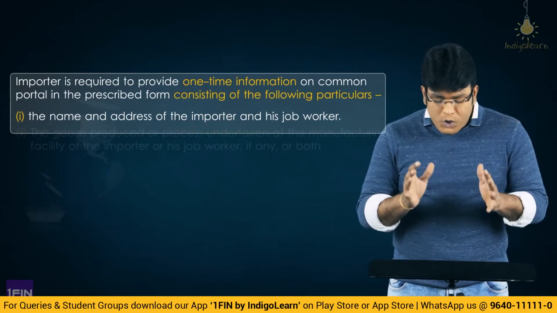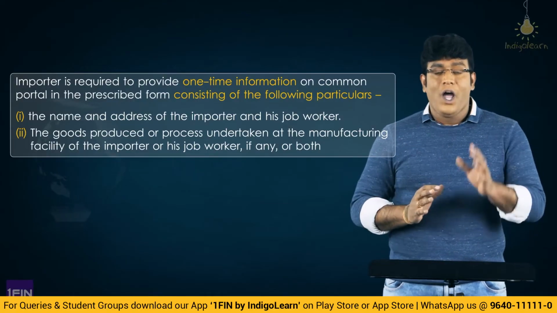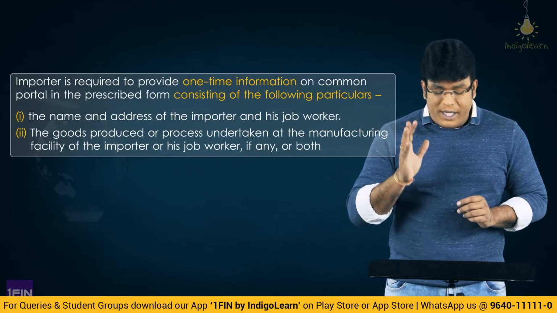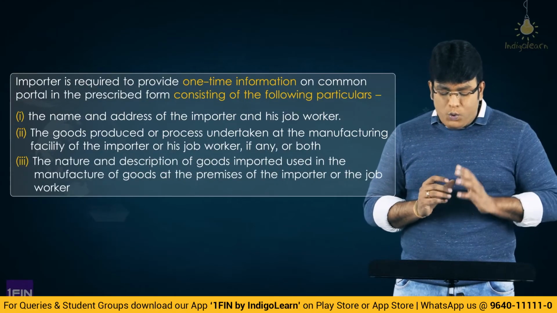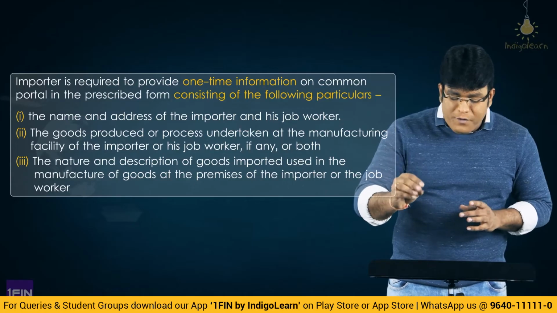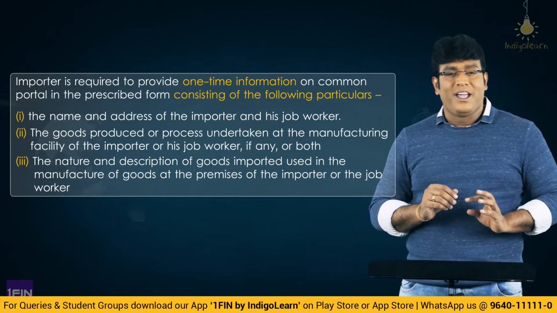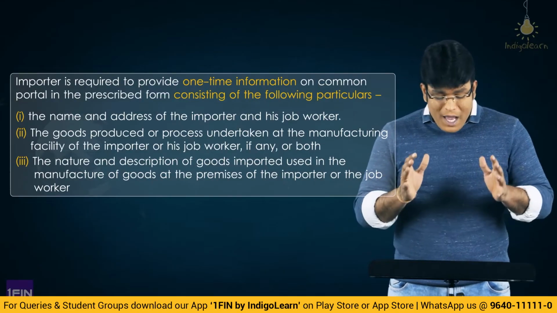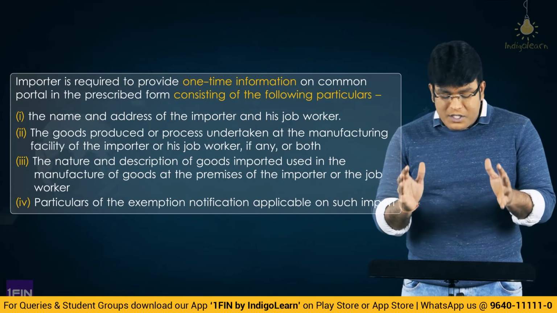Second point, the goods produced or process undertaken at the manufacturing facility of the importer or his job worker if any, or both. Third point, nature and description of the goods imported used in the manufacture of goods at the premises of the importer or the job worker if any. Fourth point is very interesting: particulars of the exemption notification applicable on such import.